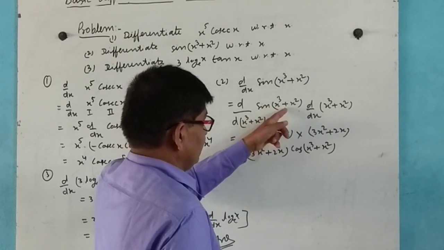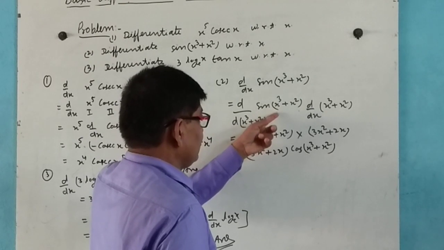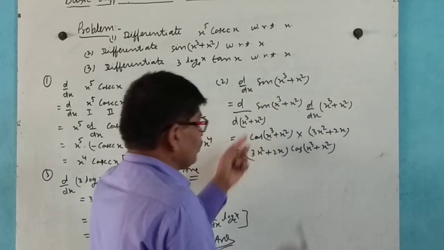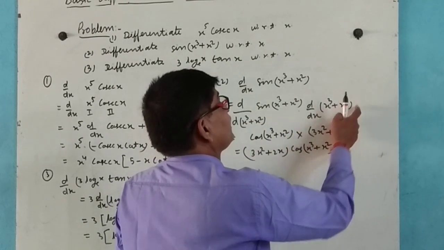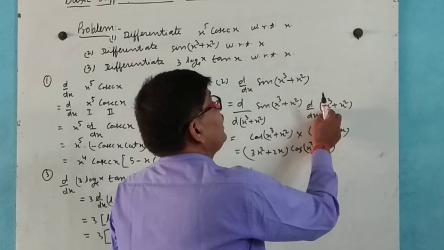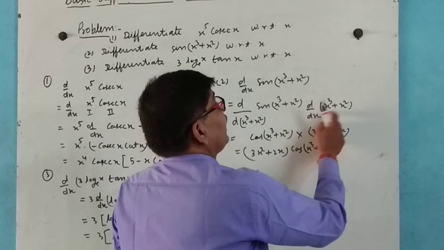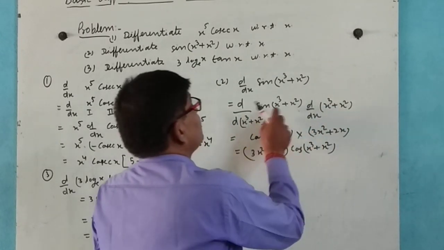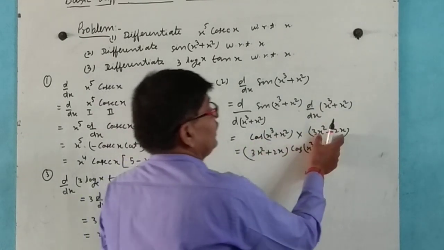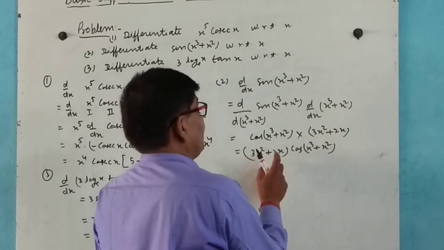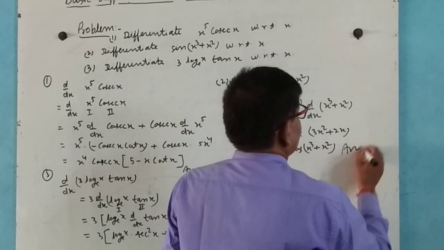Here the differentiation of sin of x cube plus x square is cos of x cube plus x square, times d by dx of x cube plus x square. Differentiating, 3x square plus 2x, so this comes 3x square plus 2x into cos of x cube plus x square. This is our answer.